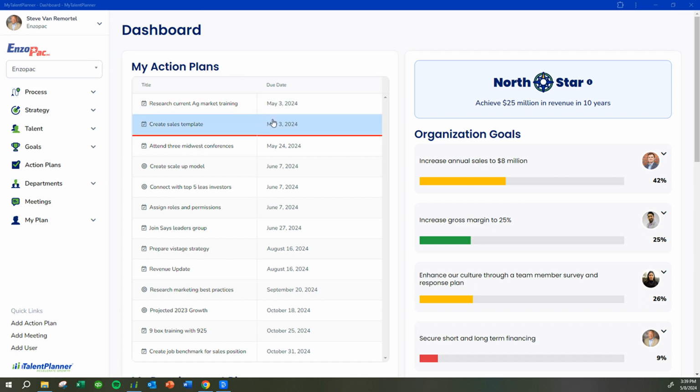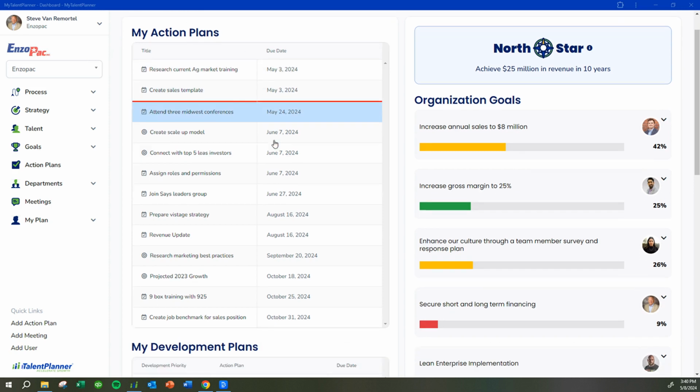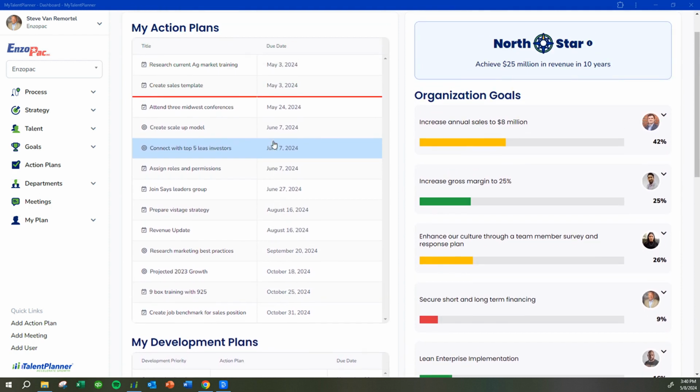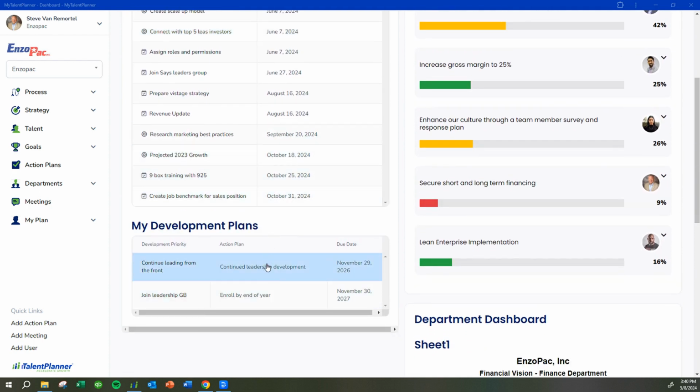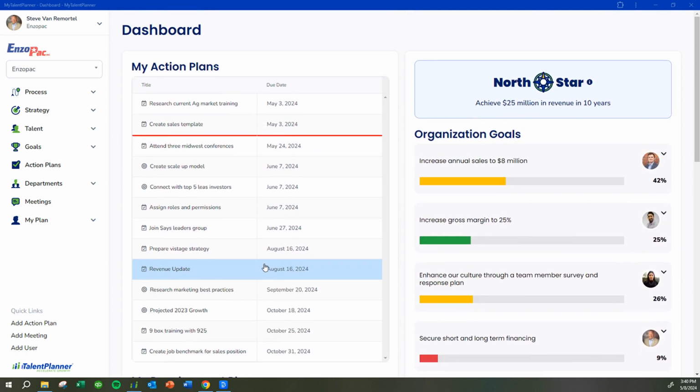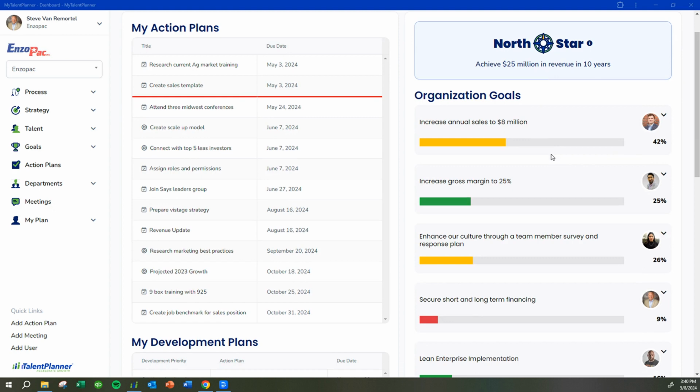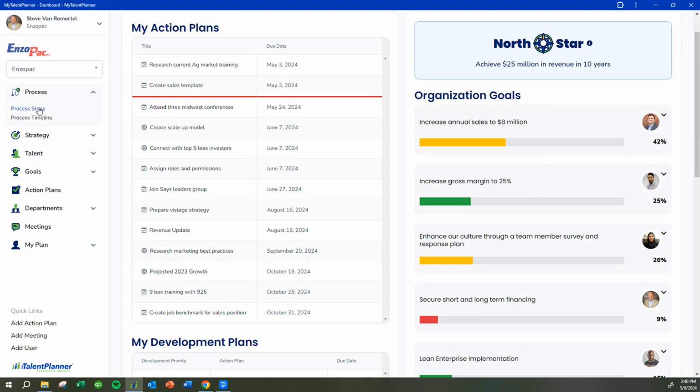On the left side is your personal dashboard, and that's where you have all the action plans with due dates that you committed to. You also have the development plans on how the company is investing in your professional and your personal development. On the right side of the dashboard, you have the company dashboard, and you have how the company is doing on its 10-year North Star and how it's doing on each of the goals that it's executing in its current sprint.